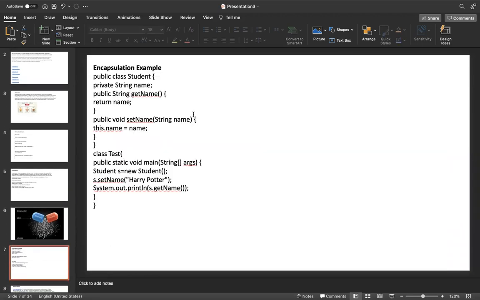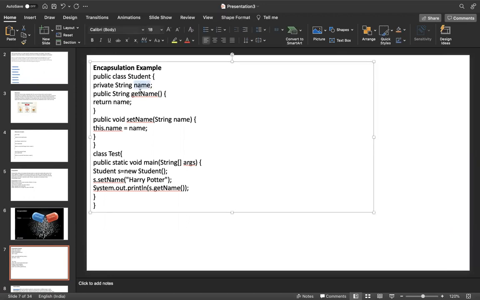In the encapsulation example, public class Student is a class. In this, there is a private String variable. Each variable has its setter and getter method, like setName and getName. Here we are hiding the data by declaring the variable as private. Once you declare the variable as private, outside of the class cannot access it. It's available only inside Student. But outside of the class can access it by using the setters and getters.